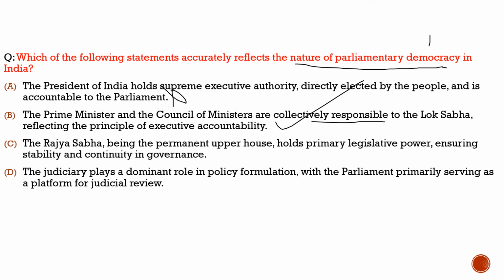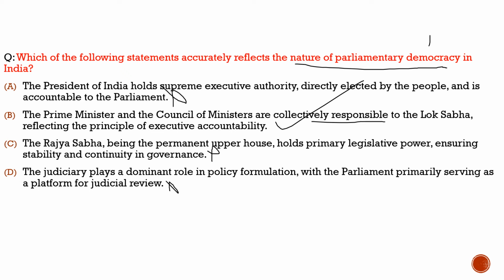Third statement, the Rajya Sabha being the permanent upper house holds primary legislative powers, ensuring stability and continuity in governance. No. Fourth statement, the judiciary plays a prominent role in policy formulation, with the parliament primarily serving as a platform for judicial review. Totally incorrect. So the correct option which reflects the nature of the parliamentary democracy in India is option B, which says the Prime Minister and the Council of Ministers are collectively responsible to the Lok Sabha, reflecting the principle of executive accountability.